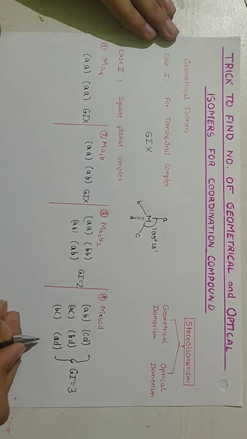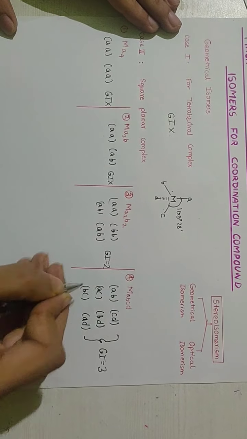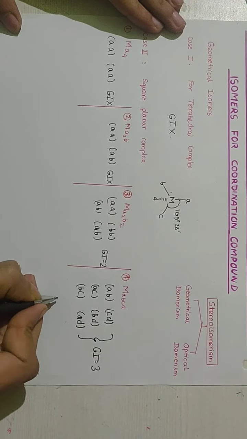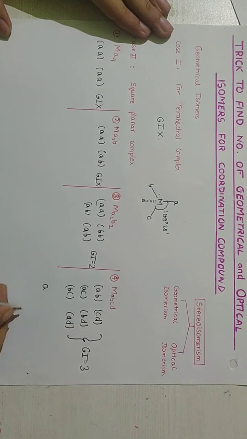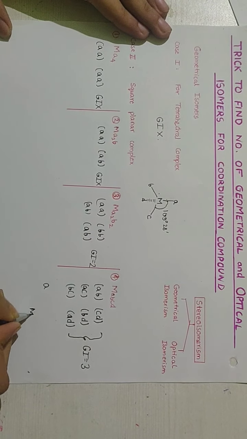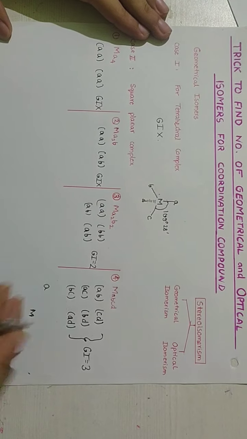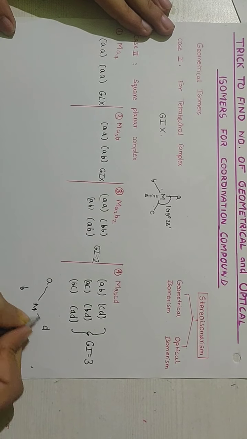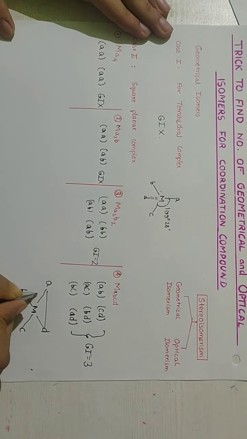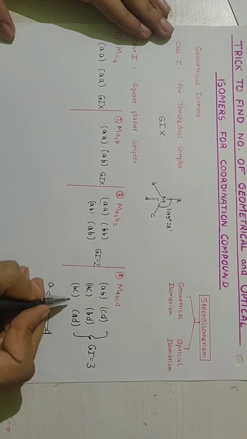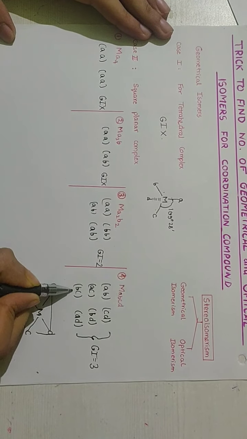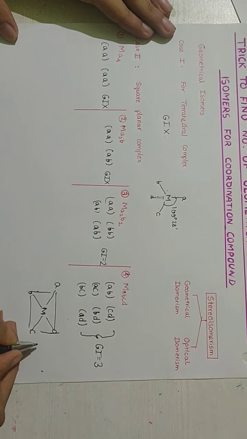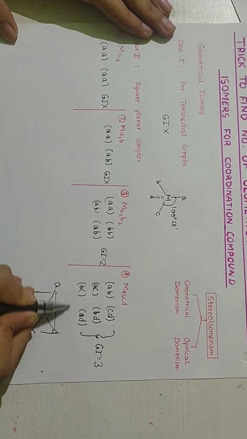Now if you want to make a structure, it is very easy to make it from these pairs of ligands. First we attach the metal M. Now opposite to A is C, and opposite to B is D, and we connect these lines to make the complex. Similarly, you can make BC and AD: you put B here, C here, A here and D here. This is the trick which will be useful for the examinations.